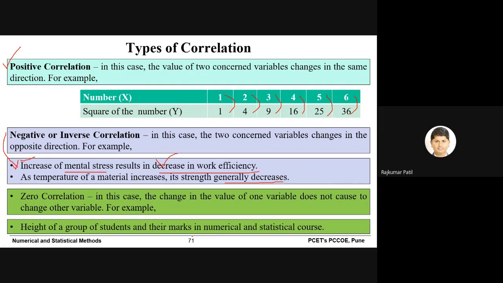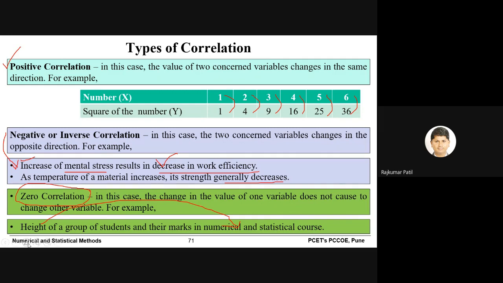Your height will not decide how many marks you get in the numerical and statistical subject. These are two irrelevant parameters. They cannot be correlated. There is no relationship between the height and the marks in this course. Such situations are called zero correlation.